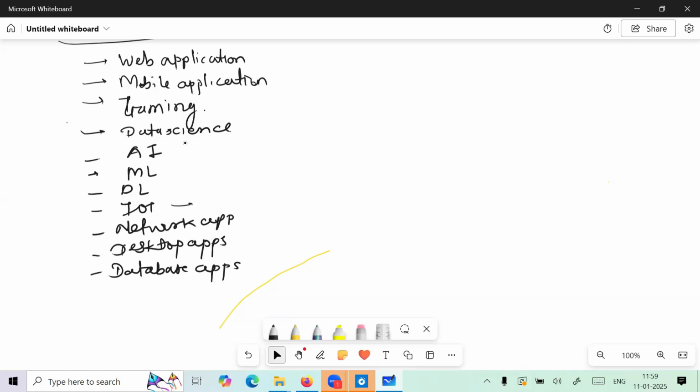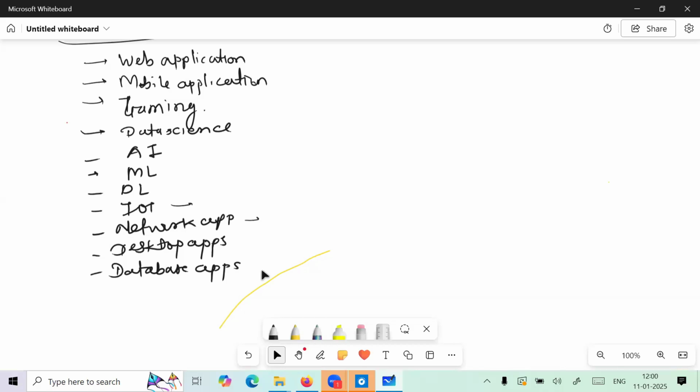Network applications, guys: hacking kinds of things, sniffing, spoofing, DoS, DDoS kinds of attacks, we can do with programming. So there also programming is involved. Desktop applications: calculator, Notepad++, anything which does not require the internet to run. Those applications are nothing but desktop applications. And after that, database applications: SQL, MySQL, Oracle, PostgreSQL. These are examples of database applications.